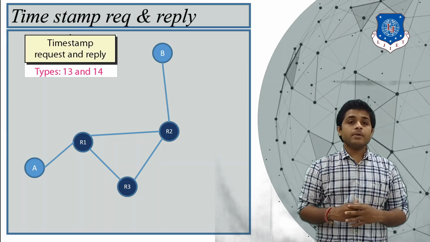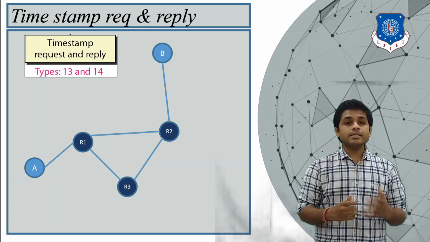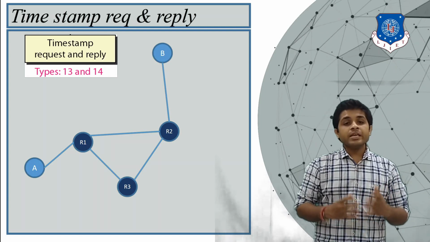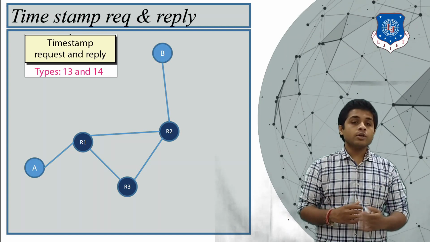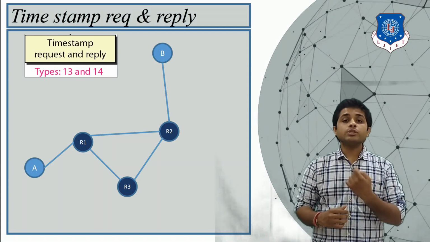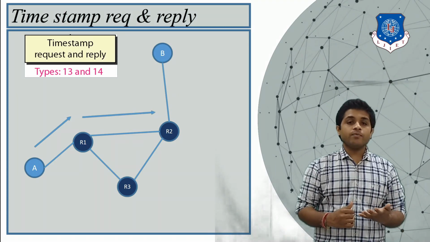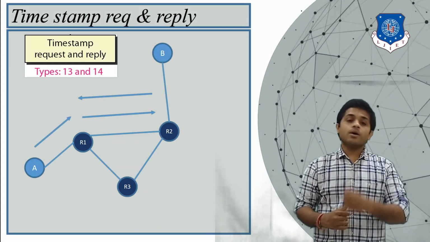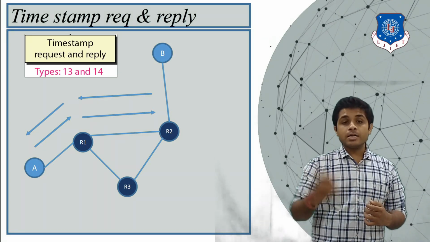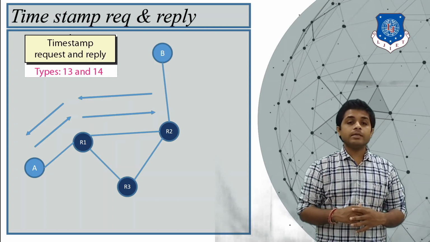The next type is timestamp request and reply. Now, what is the timestamp request and reply? The timestamp request and reply is used by the sender to check how long its packet takes to reach the destination. So A will send the message, and when the message comes back to the sender, from the time field, A will know how much time it takes.